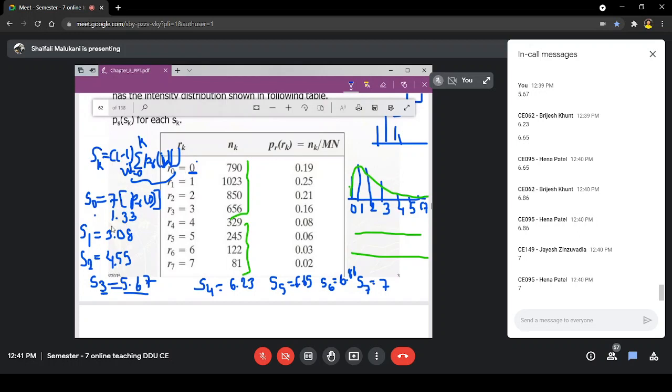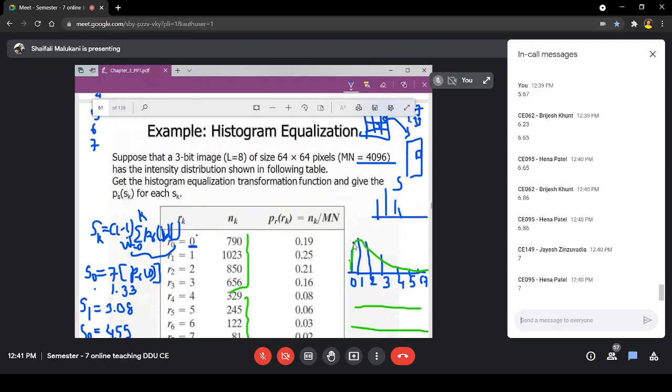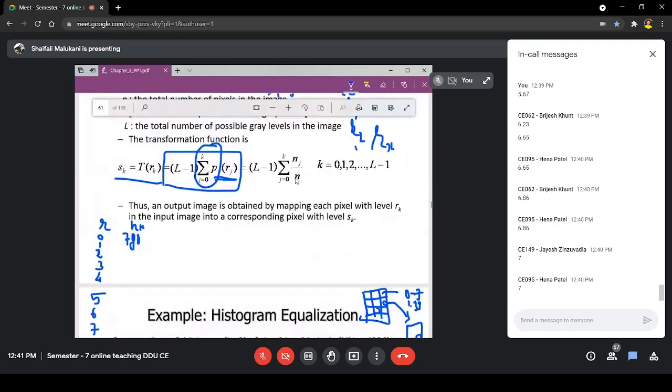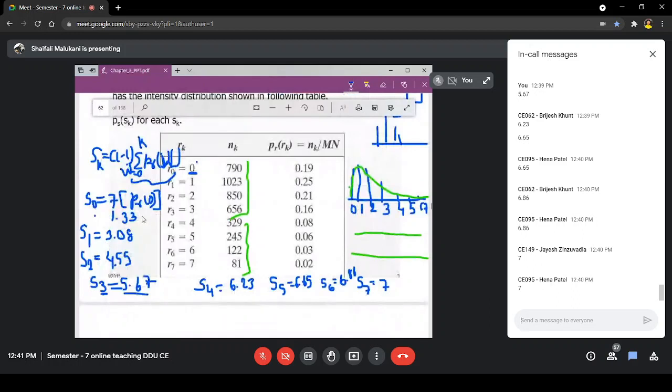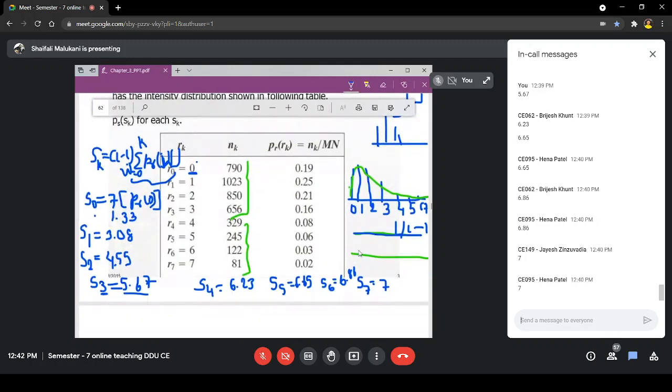This method will work well if PR and PS both can take all the possible intensities, like it is not a discrete version. So this method works perfectly for the continuous case that we have already seen. But with the discrete case there is an issue because I cannot have this intensity, so I have to round it off. And if I round it off, I am not going to get that continuous, smooth 1 divided by L minus 1 kind of equalization. Of course it will be equalized, but it will be a little bit compromised compared to the expected equalization.